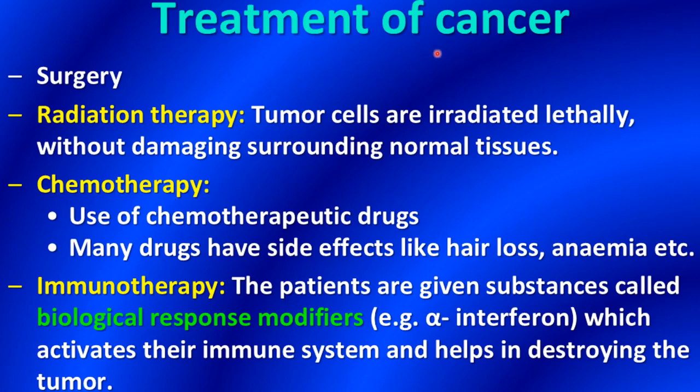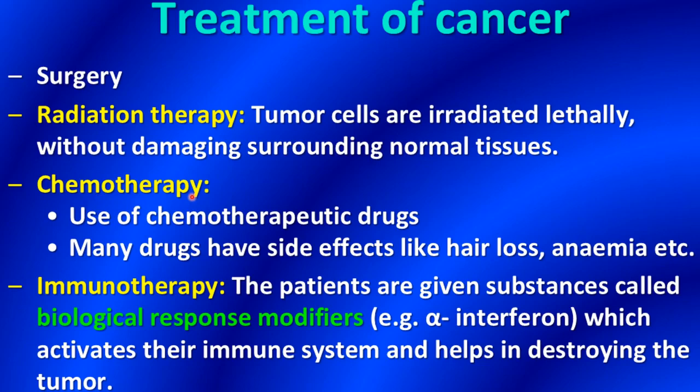Next is treatment of cancer. How can it be treated? With the help of surgery it can be treated, and a tumor can be removed with the help of surgery. Then radiation therapy. In radiation therapy, tumor cells are irradiated lethally. Here tumor cells are killed with the help of radiations, and that is called radiation therapy. And what is done here? These are killed with the help of radiations without damaging surrounding normal tissues. So this is called radiation therapy.